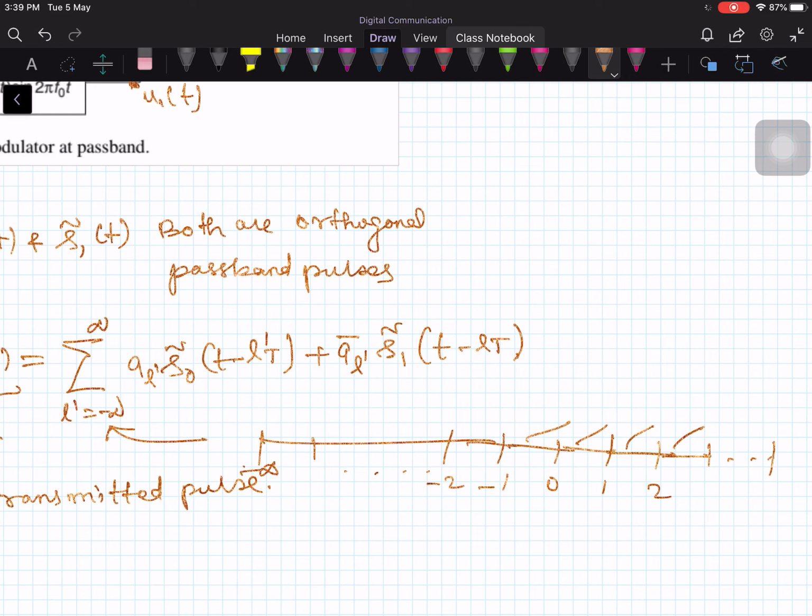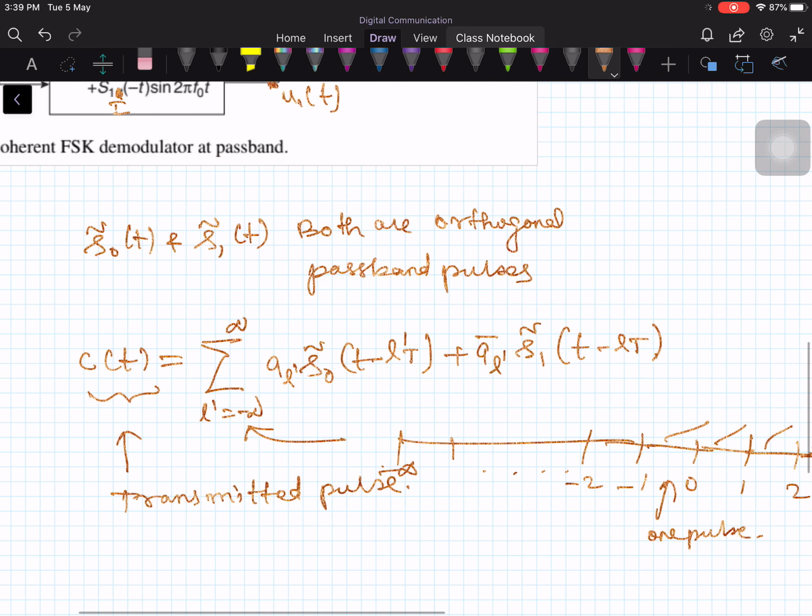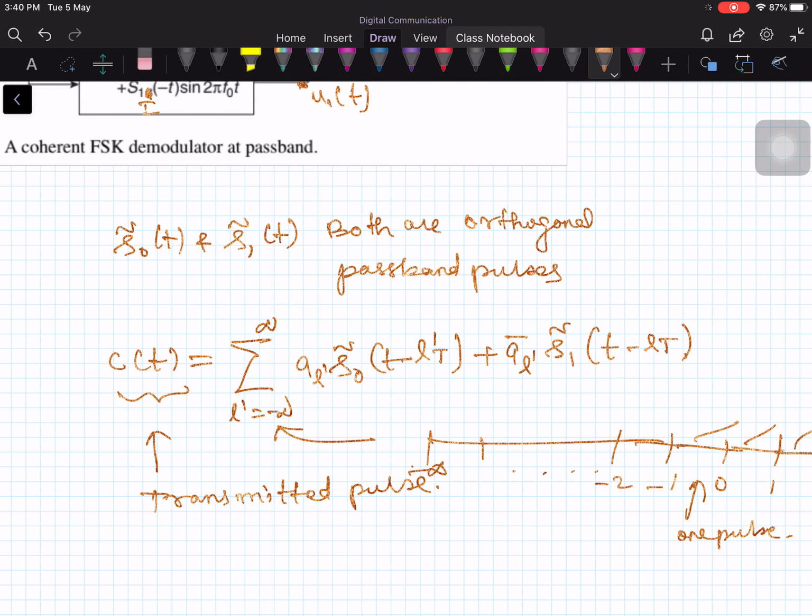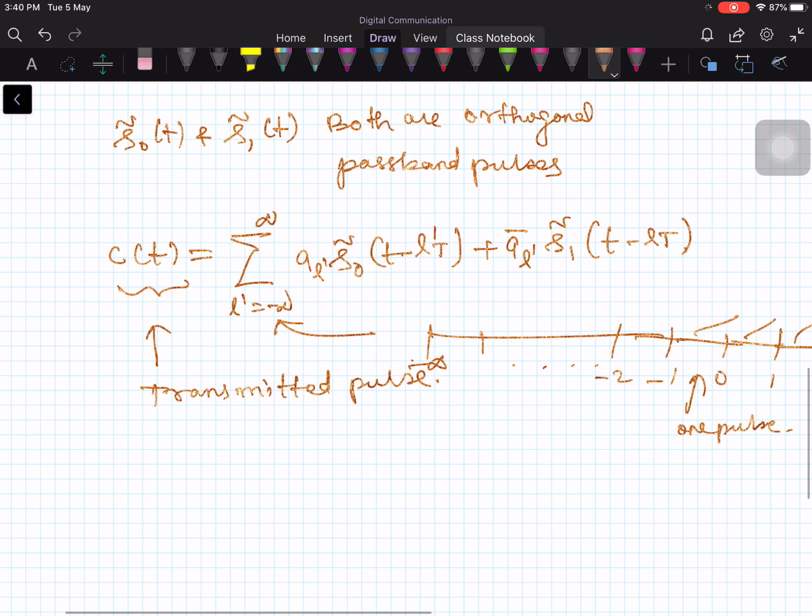So there are many intervals. In each interval one pulse will be transmitted. Which pulse you are going to transmit is based on the incoming bit sequence. If 1 comes you transmit s0 tilde of t, and if 0 comes you transmit s1 tilde of t. That's it. So you are transmitting a sequence of pulses, every bit one pulse.